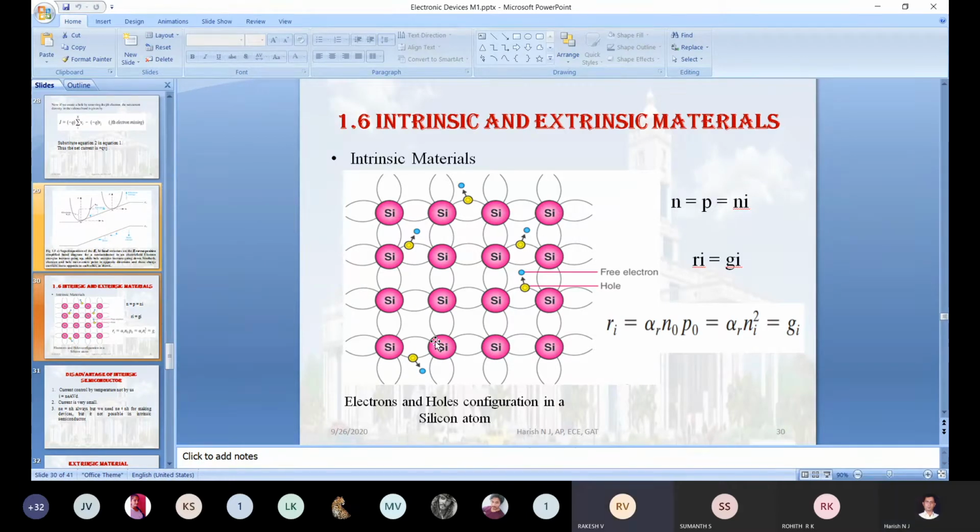Electrons will be excited. When you change the temperature, due to the thermal energy, a few electrons get additional energy. Initially the electron has some energy, some potential, which it utilizes only for performing the valence stabilization work. When you change the temperature, it gets some more additional energy due to the thermal.